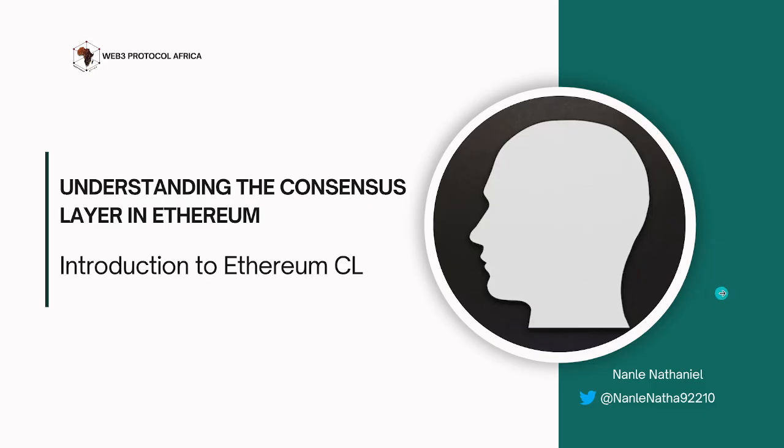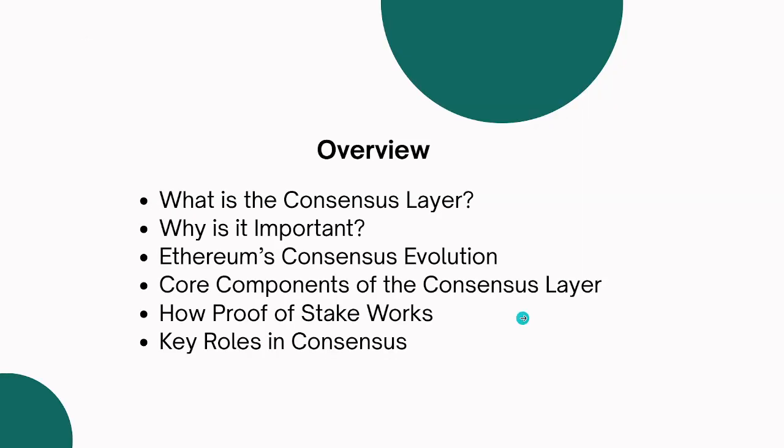Without wasting much of your time, let's head on to the overview. This is what I'll be showing you. What exactly is the consensus layer? We're going to be looking at why it is important. We're going to see the Ethereum consensus evolution, and we're also going to look at the core components of the consensus layer. We're also going to look at how proof of stake works, and we're also going to see key rules in consensus. There are two things I want you to take note of before the workshop commences officially.